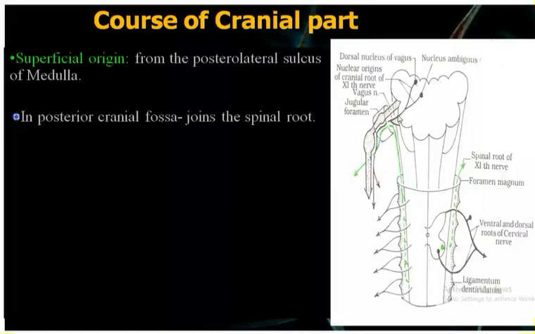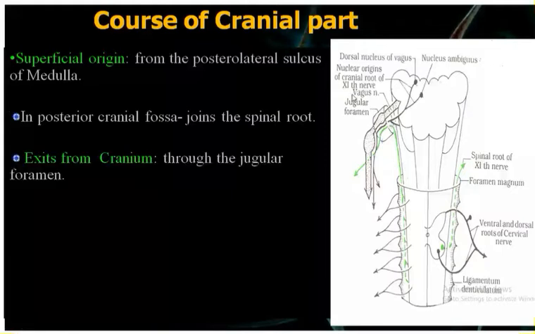Now what will happen in the posterior cranial fossa? Can you see the green one? This is the spinal part, the green one. This is the cranial part. Both will get joined, or unite, in the posterior cranial fossa, and after joining with the spinal root, it will come out through the cranium, through the jugular foramen. So both parts will come out through the jugular foramen.